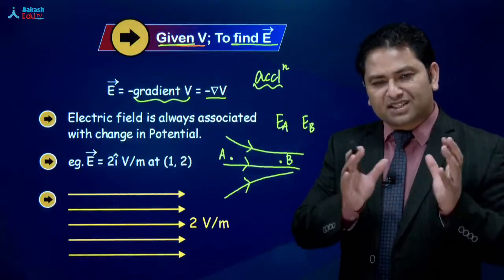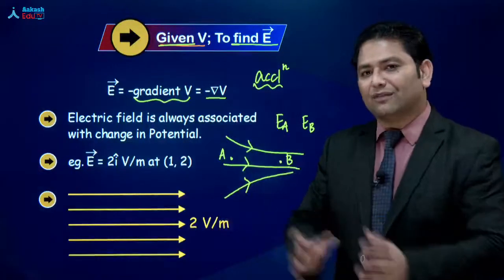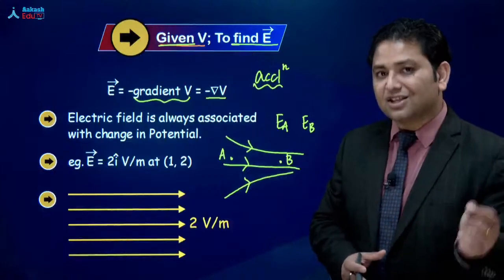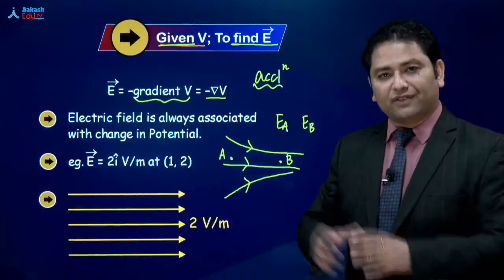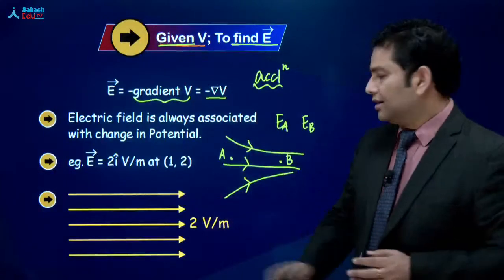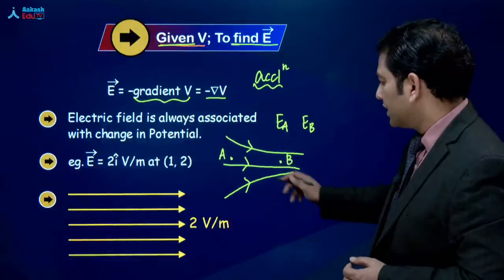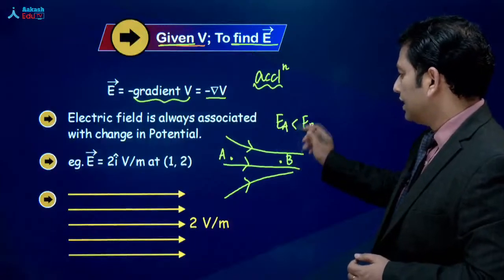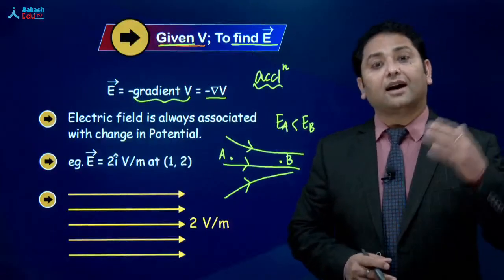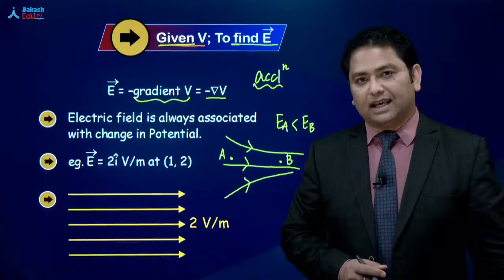Field lines में we see the crowdedness of the line. जहां line ज़्यादा crowded है, electric field stronger है. तो यहाँ और यहाँ देखेंगे, the field lines is more crowded at this given point, so electric field at B is higher than that at A.